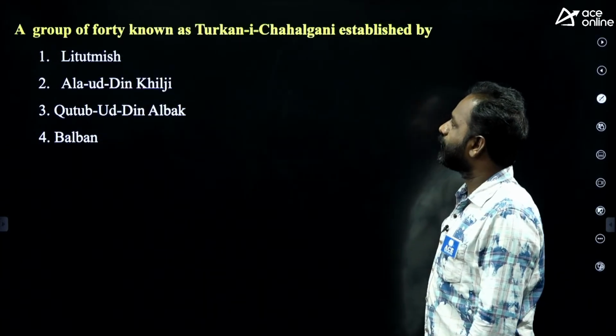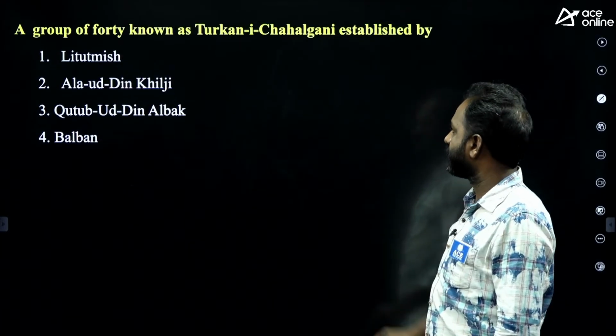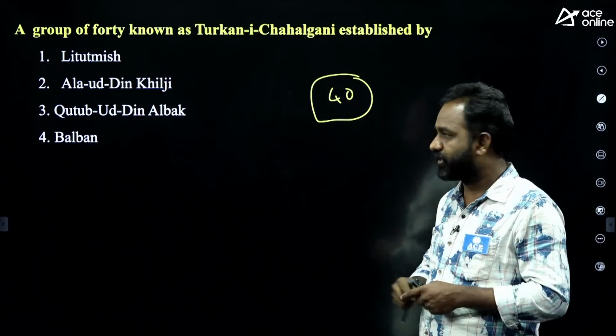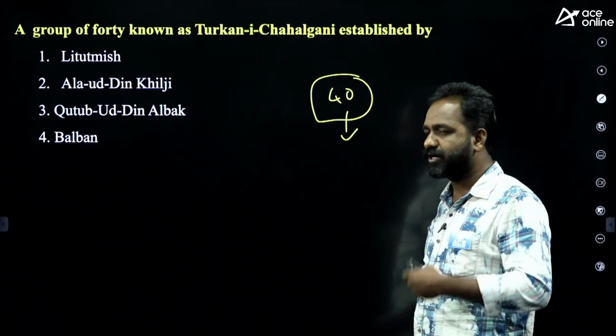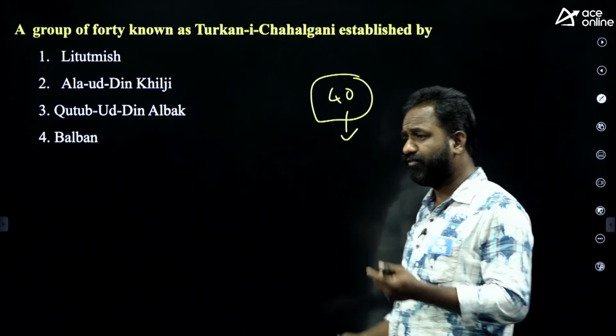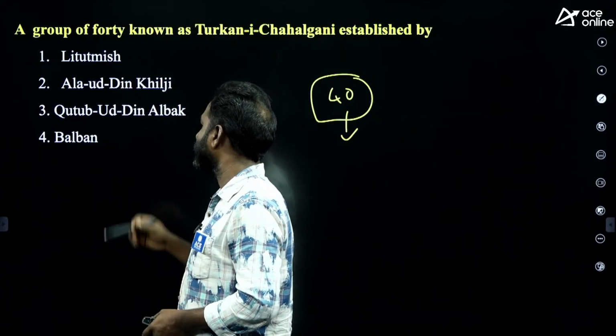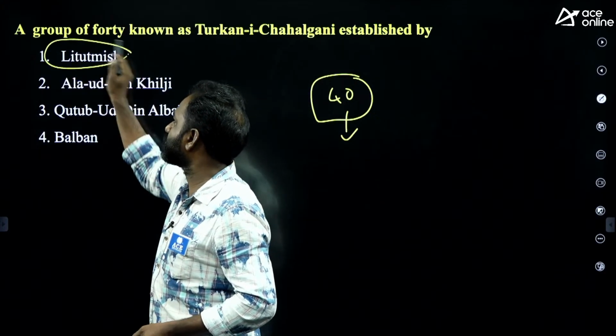A group of 40 nobles, the Chahalgani, was established by whom? There are 40 people, the religious people. These 40 nobles are going to give advice to the king. Which king established this? Iltutmish, Alauddin Khilji, Qutbuddin Aybak, Balban. It was established by whom?